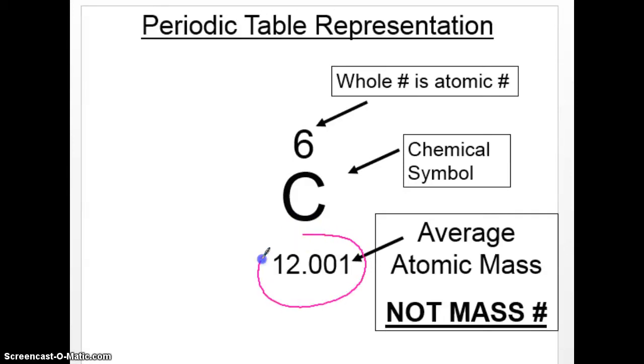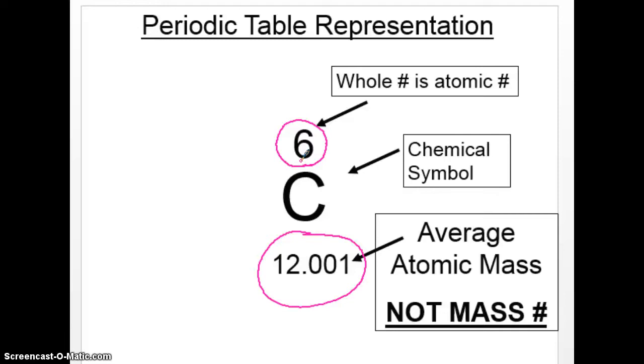This big number is the mass. That's how much the protons plus the neutrons is. And this right here is just the protons. Okay. Now every periodic table is going to have, for carbon, the 6 and the 12. So it doesn't matter if it's at the top left, bottom right, the middle, anywhere. We're just going to think of it in terms of the small number and the big number.